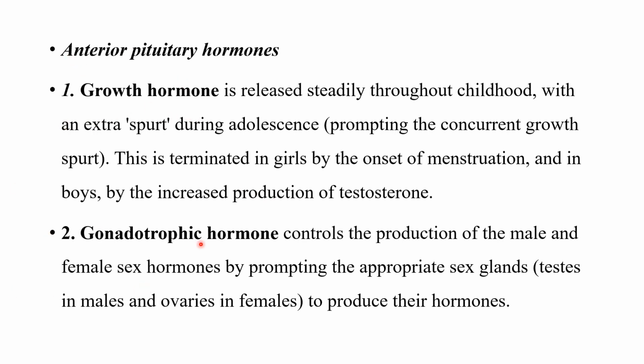The second hormone is the gonadotrophic hormone. The role of the gonadotrophic hormone is to control the production of male and female sex hormones. The pituitary releases gonadotrophic hormones, which prompt the sex glands to produce their hormones, like testosterone, progesterone, etc. So the pituitary releases the gonadotrophic hormone, and it controls the production of the male and female sex hormones.